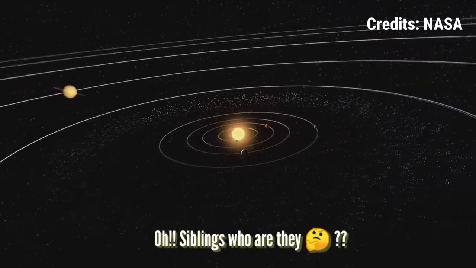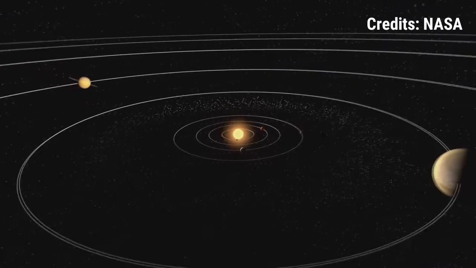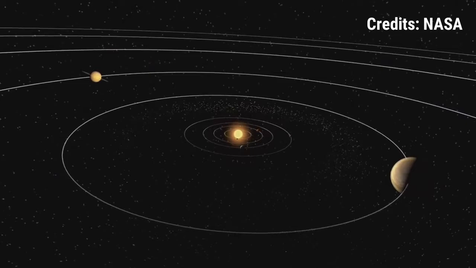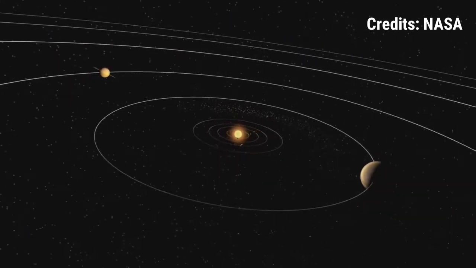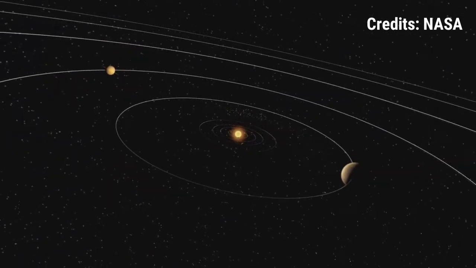Oh, siblings, who are they? Wait, I will answer. Planets are the siblings of a star. They have formed from the same molecular cloud from which the star formed. So just like we have siblings, the star also has its siblings. So in this video we are going to see about the planetary formation in the solar system.